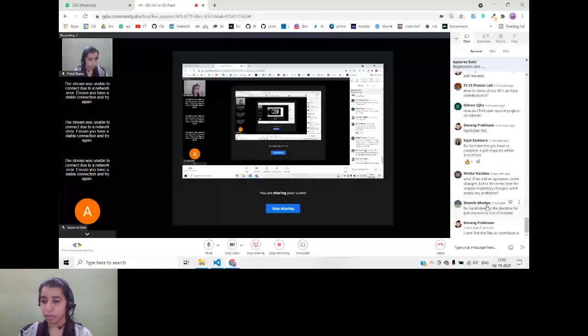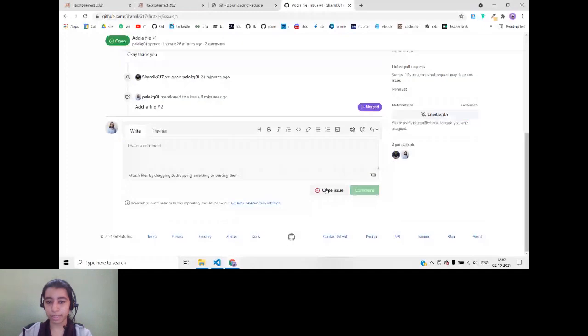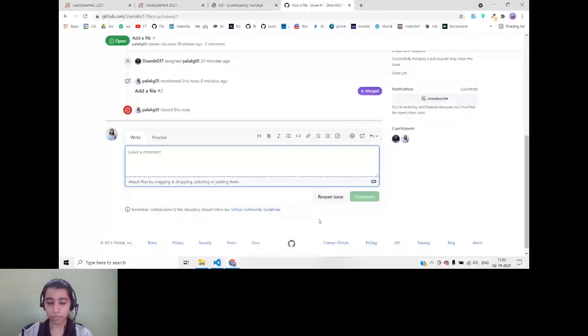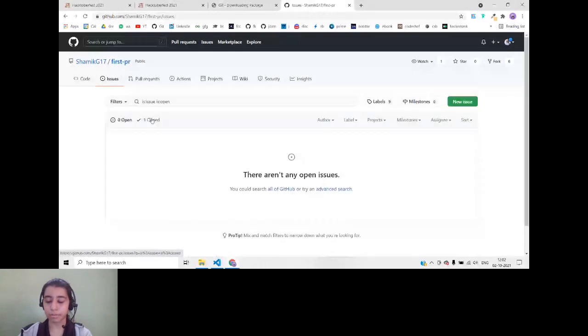Okay, someone asked what happens to the issue. So I'm showing you. There's this issue. Since I have created a pull request and the code has been approved, you can simply close the issue from here. After you see it has been merged, you can click on close issue. After you close it, if you refresh, you will see that the issue has gone and it will now be shown in the closed tab.